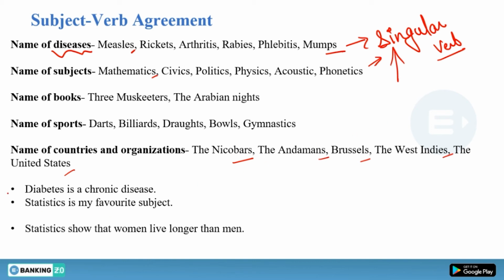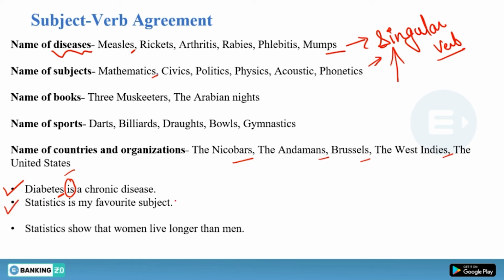Now, examples are: diabetes is a chronic disease. See, s is added here. This is the spelling of diabetes, but you have to use a singular verb, that is, diabetes is. Similarly, statistics. Statistics is my favorite subject.